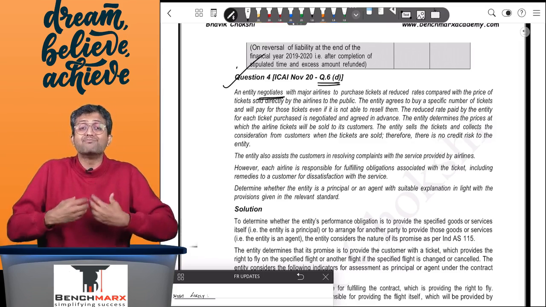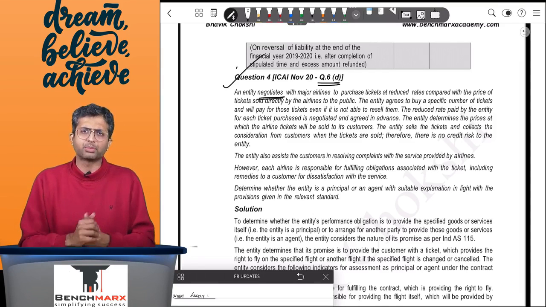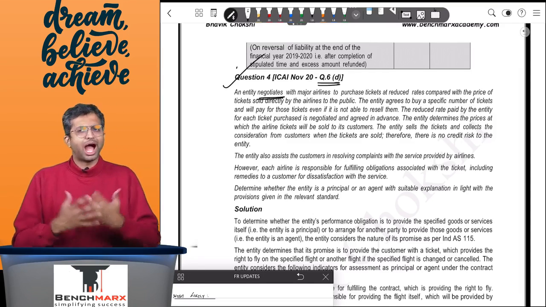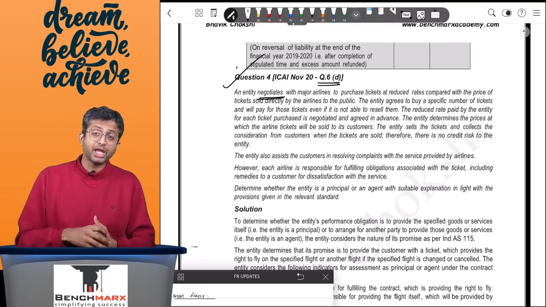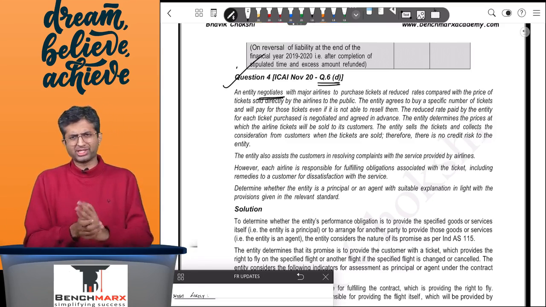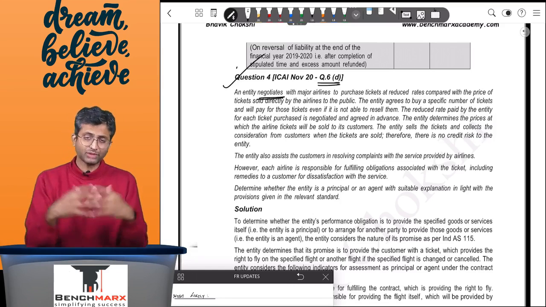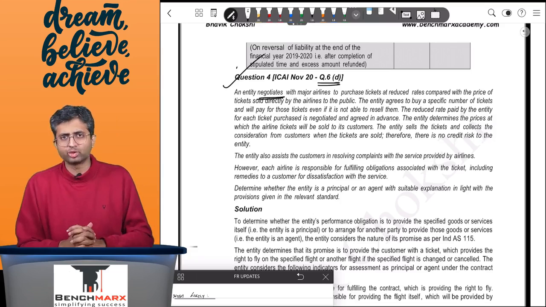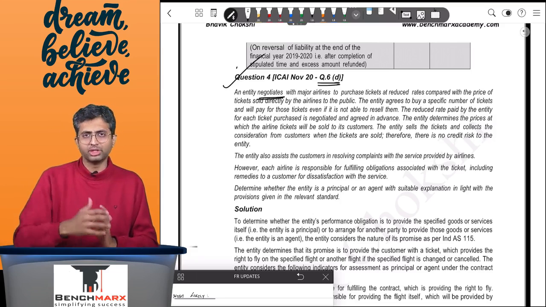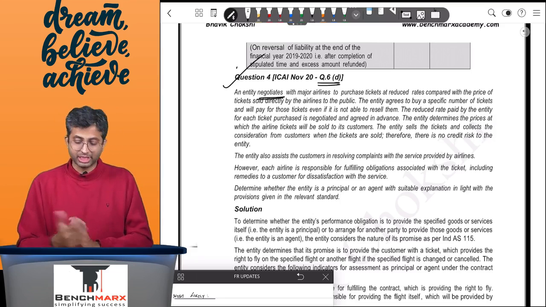Well, if I'm primarily responsible for performing the performance obligation, I bear to some degree the inventory risk. I also have discretion in pricing. So all of these are indicators. It's not an exhaustive list. The most primary thing you need to check is who is responsible for discharging the performance obligation.